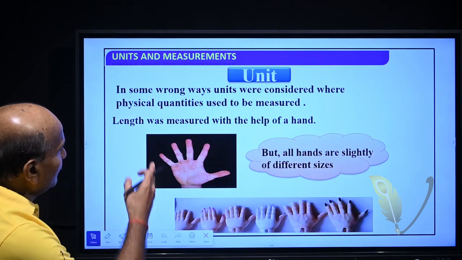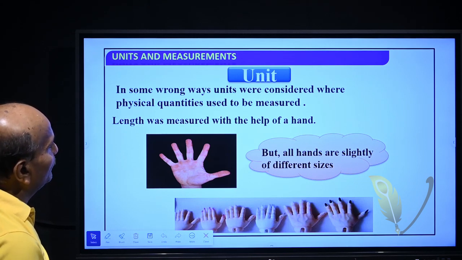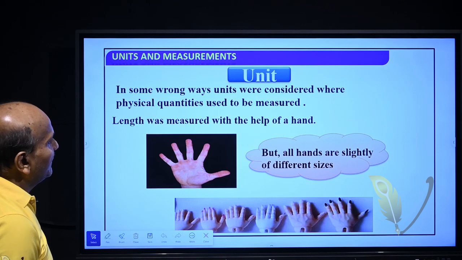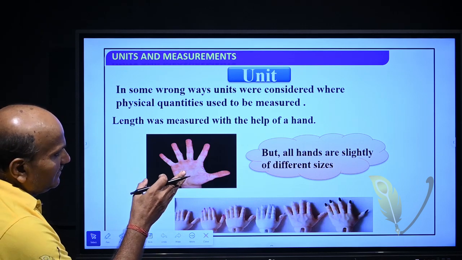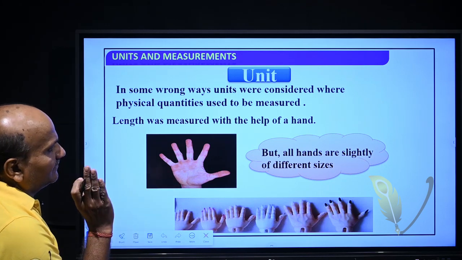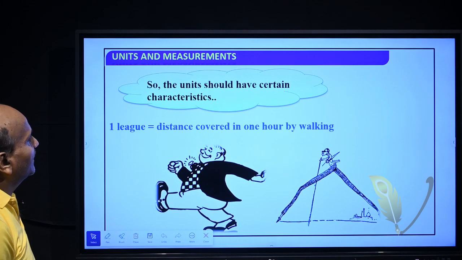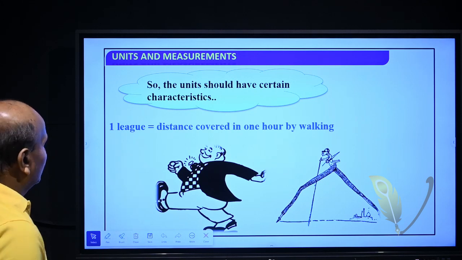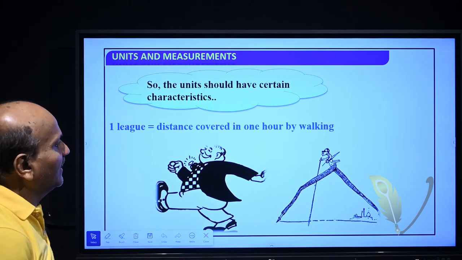So, in some wrong ways units were considered where physical quantities used to be measured. Length was measured with the help of a hand, but all hands are slightly different or there are different sizes. So, the unit should have certain characteristics, that is 1 league is equal to distance covered in 1 hour by walking.